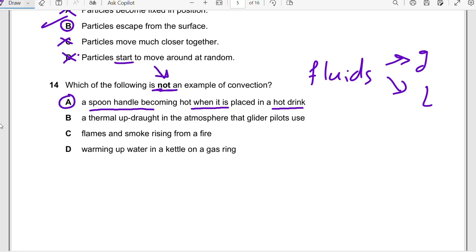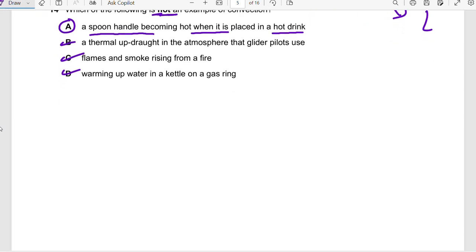Let's make sure of the others. Thermal updraft in the atmosphere that glider pilots use. Yes, actually here there will be convection, because the air particles will move up. Flames and smoke rising from a fire, convection. Warming up water in a kettle, convection. So the one that is not is a spoon handle.